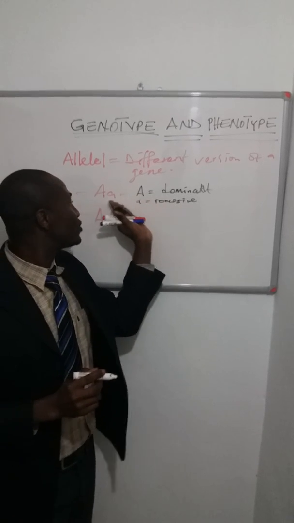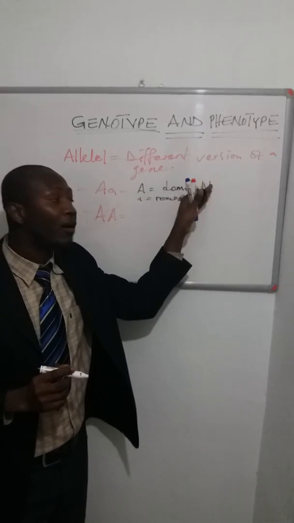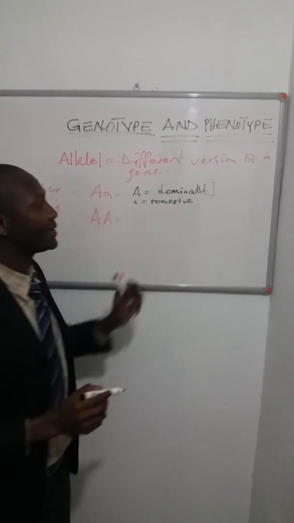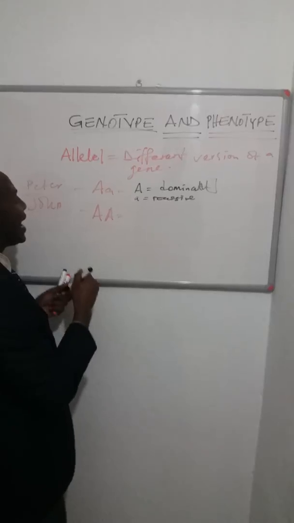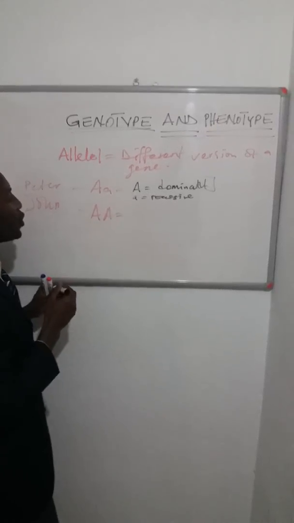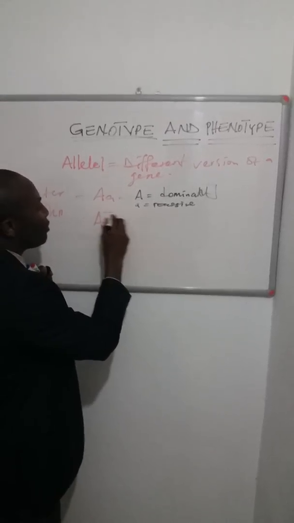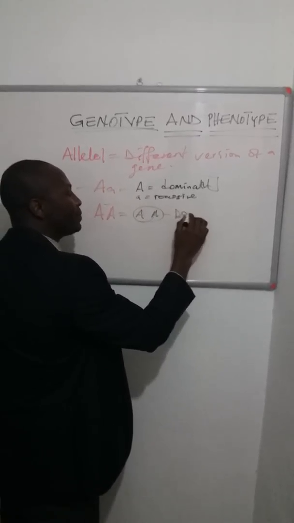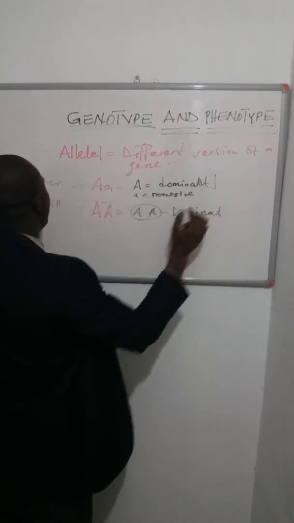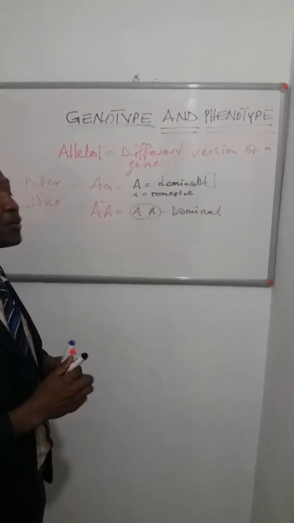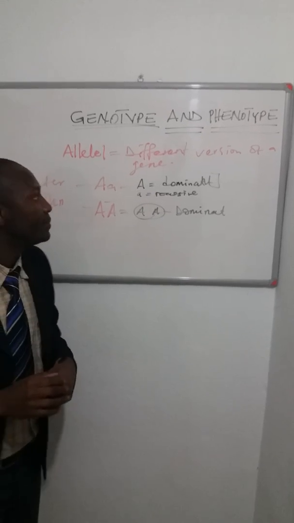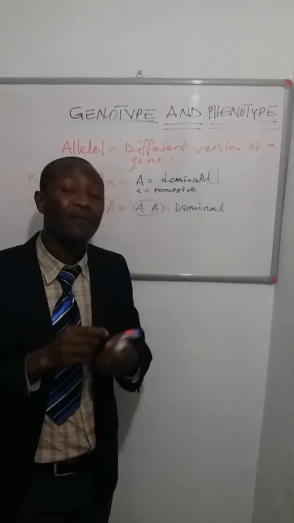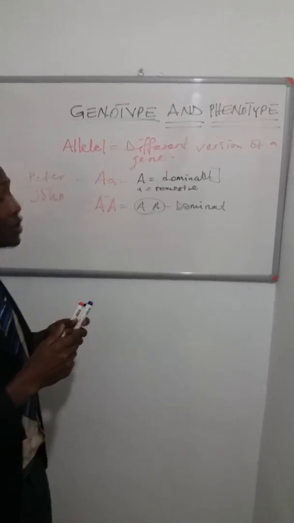That means that this other allele is not going to show up in Peter's condition because the dominant one is going to mask it. And in this other situation of John, we see that both alleles, A and A, are going to be important since they are both dominant. So Peter and John will have different forms of alleles. So genotype is considering the situation where the genetic makeup of an individual is studied.